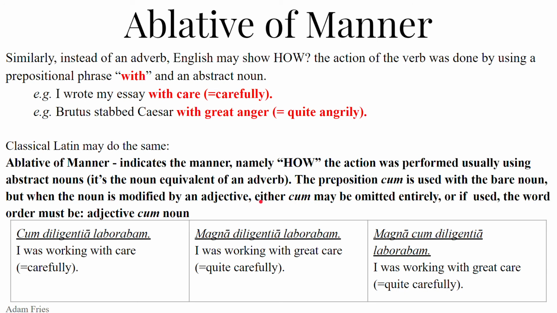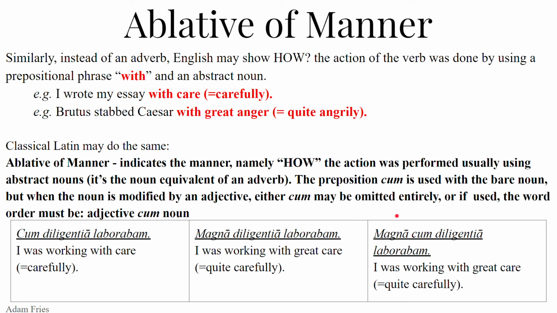But if you feel like it, you can put the cum in there. You can use the preposition. But the word order must be adjective, cum, noun. Magna cum diligentia laborabam. So I was working with great care, an equivalent translation with the cum. I was working with great care. These are the same, only one has the cum, one does not. If you use the cum, it must go adjective, cum, noun.